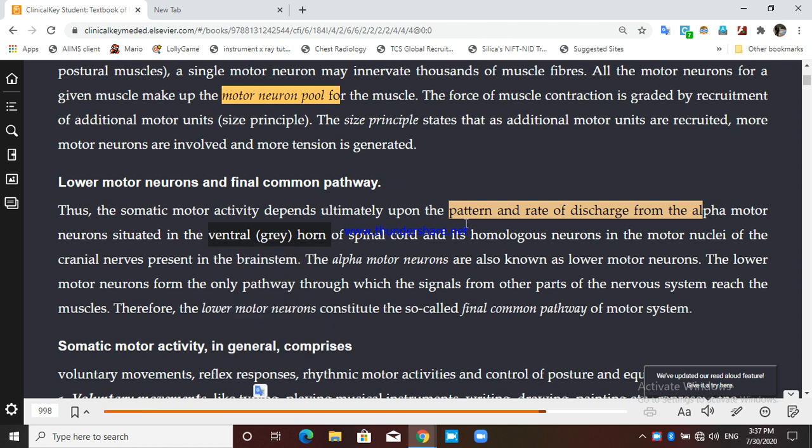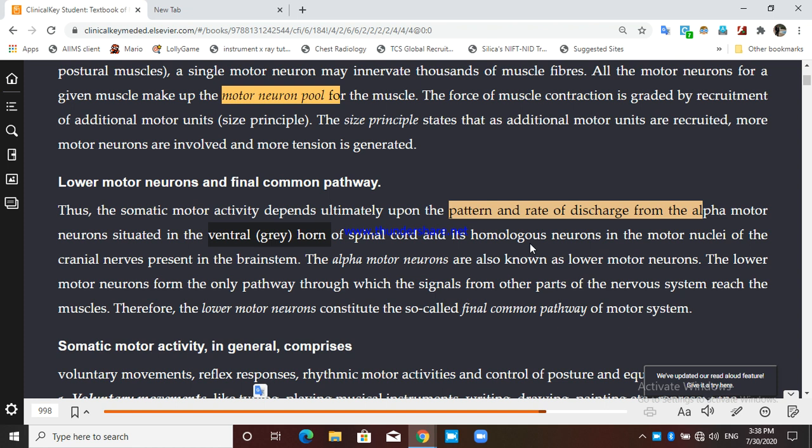Its homologous neuron is also situated in the motor nuclei of the cranial nerves present in the brainstem. So in the brainstem also there are lower motor neurons, and in the spinal cord there are lower motor neurons. The fibers which come to these lower motor neurons are known as upper motor neuron fibers.